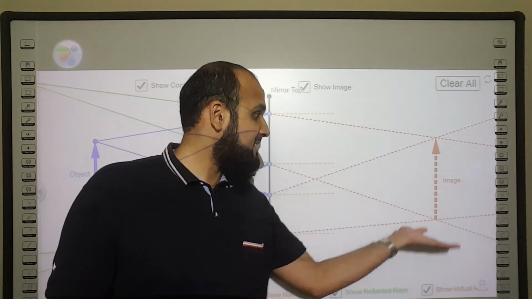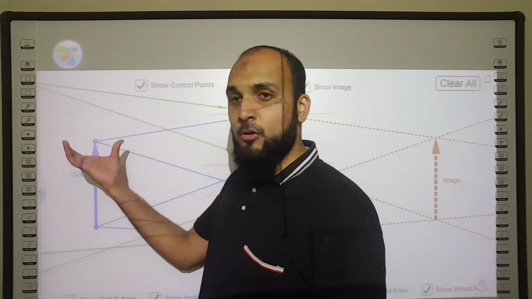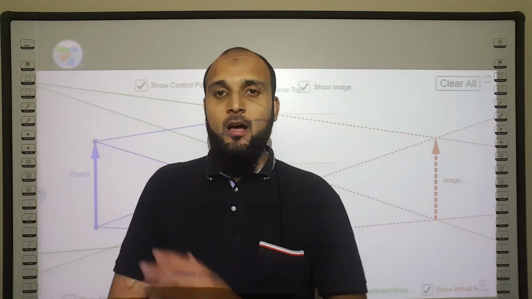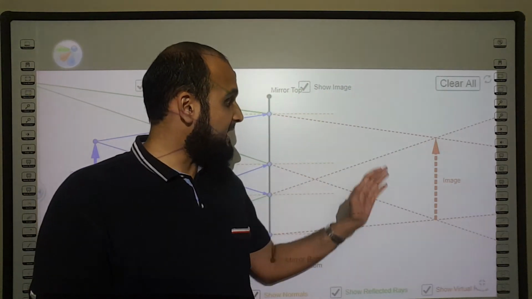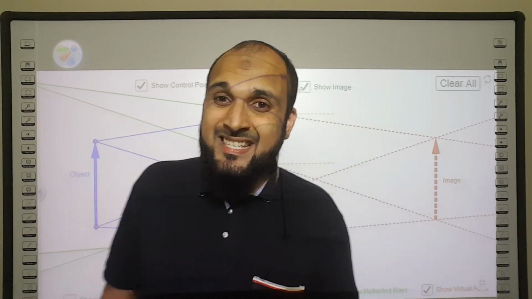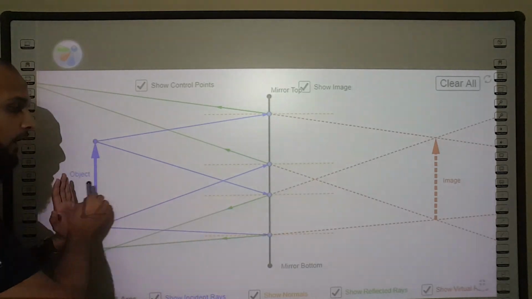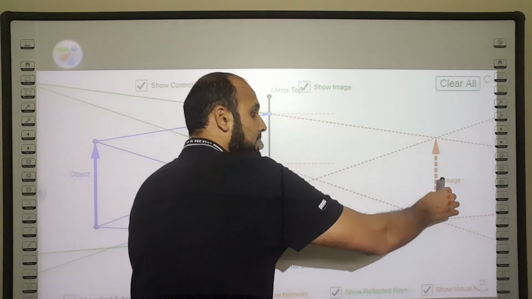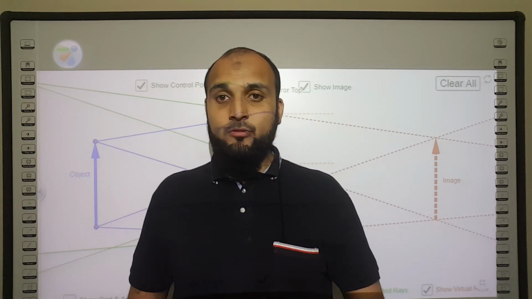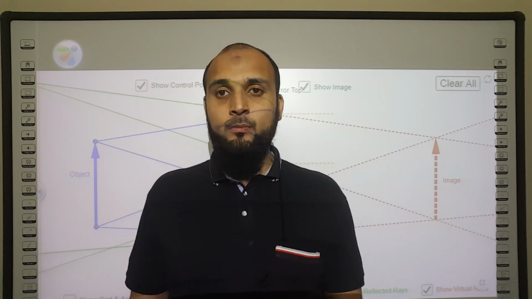It's upright. It's the same way up as the original object. It's laterally inverted, so the left and right hand sides are flipped. It's the same size as the original object, and it's the same distance away from the mirror as the original object was. So those are the characteristics of the image that is formed.